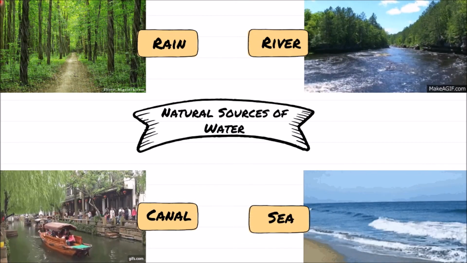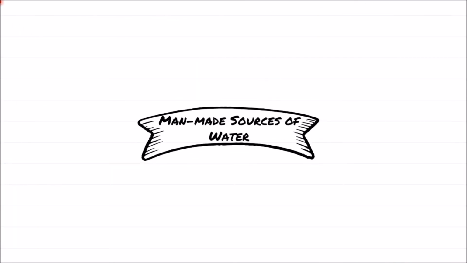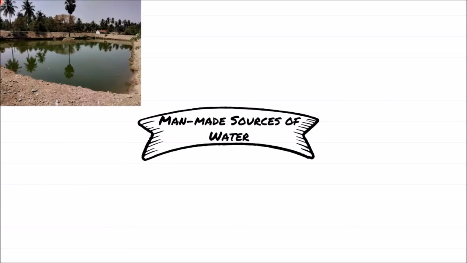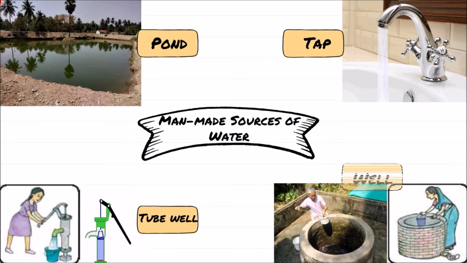And another type of source of water is man-made sources of water. The man-made sources of water are those sources which are made by people. The examples of man-made sources of water are pond, tap, tube well, and well.